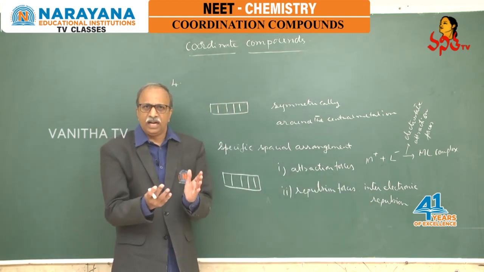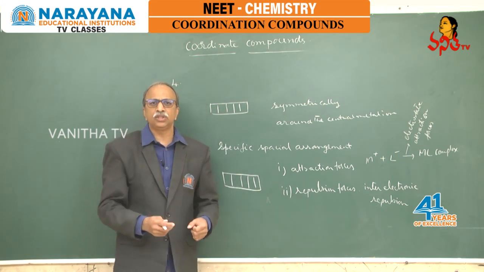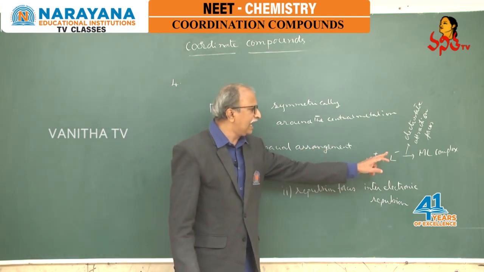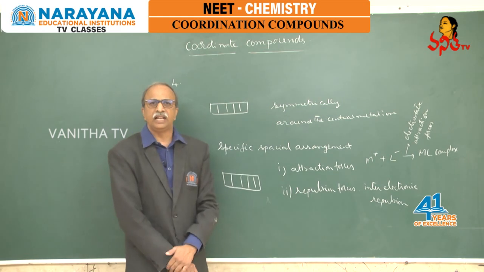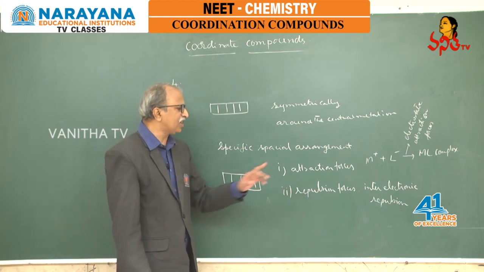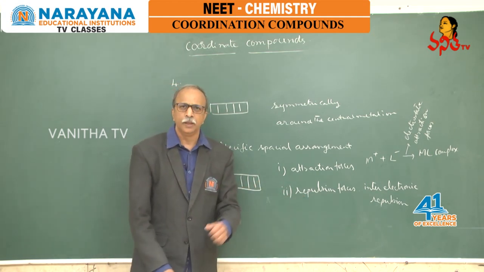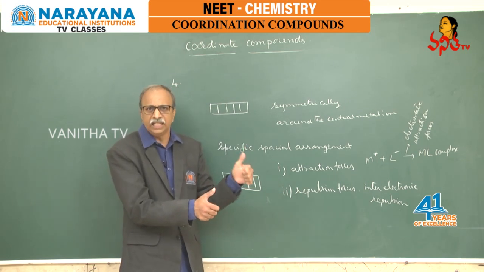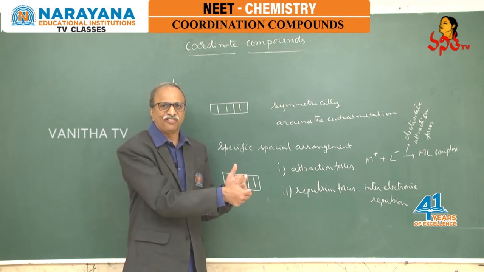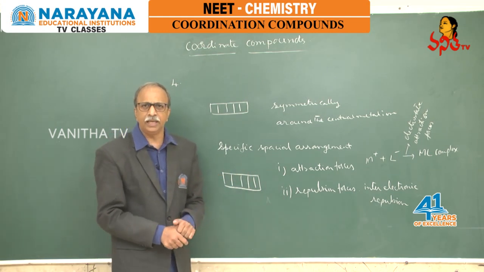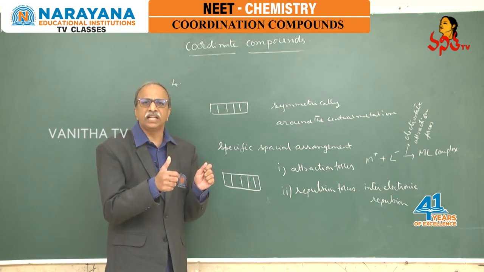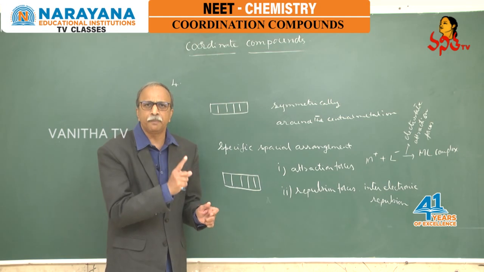So whenever the metal ion is surrounded by ligands, two things are happening. What are the two things? Between the metal ion and the ligand, there are attraction forces, and these are purely electrostatic forces of attraction. And the second one is repulsion forces, due to the repulsions between electrons present in the d orbitals of the metal and the lone pairs of ligands. Therefore, according to crystal field theory, the bond between metal and ligand is electrostatic forces, that means ionic bond. Very important point.